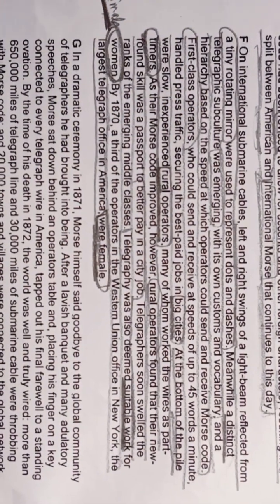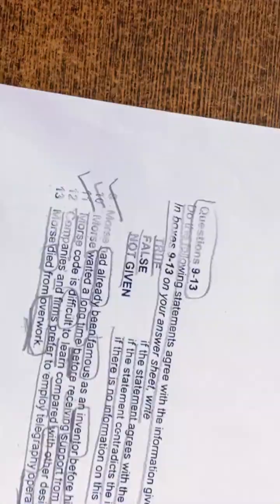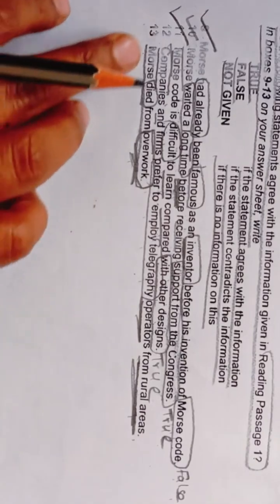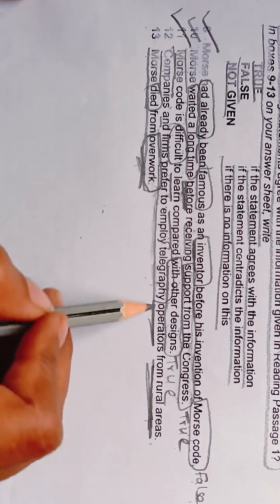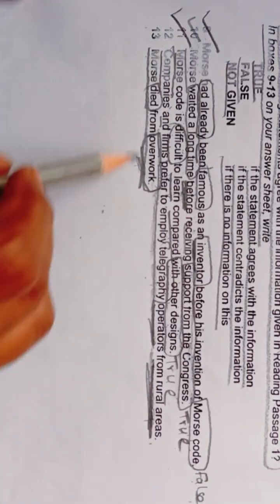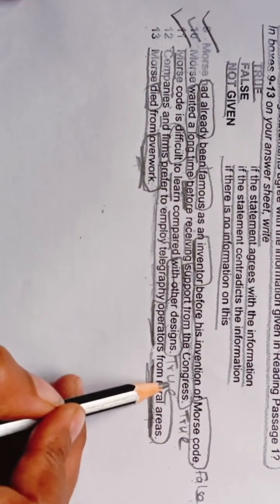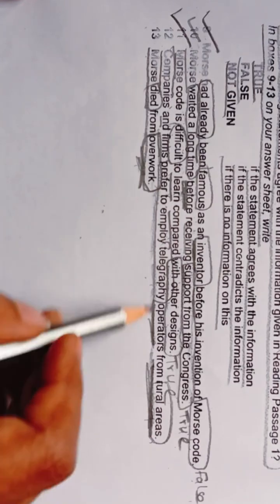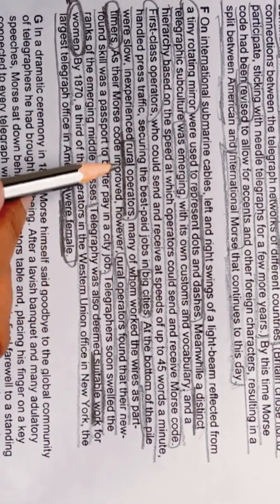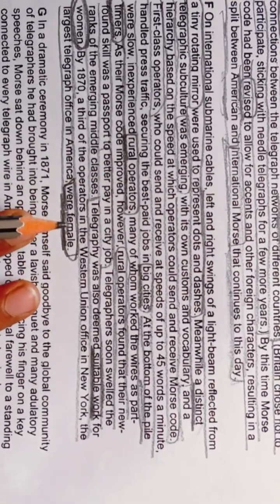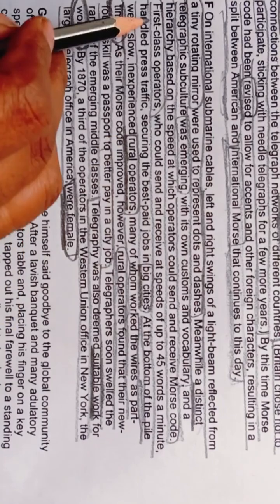And let's see whether we are getting our answer from true, false, not given. What they are asking here is that companies and firms prefer to employ telegraphy operators from rural areas. We are getting these rural areas as our keyword. We are getting this telegraphy operator also in the same paragraph only. We see here rural operators. So let's read it again.